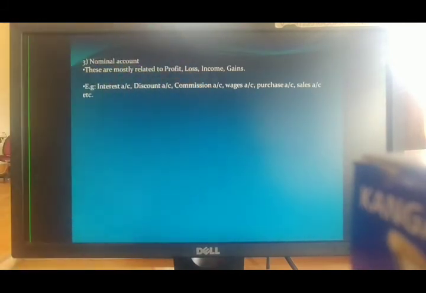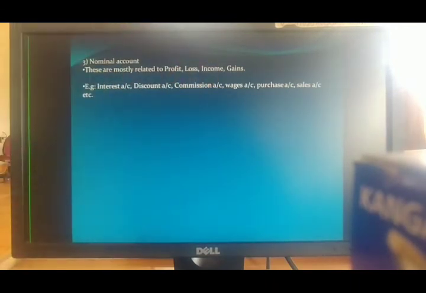Next, commission account. You are an owner and you are giving commission to your workers. If a target is given to sell the things and they complete that target, then you give commission to your workers or your staff. So for the owner it's an expense, but for the workers or staff it's an income.